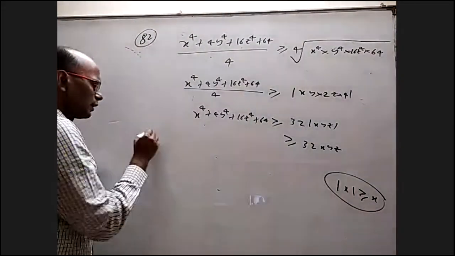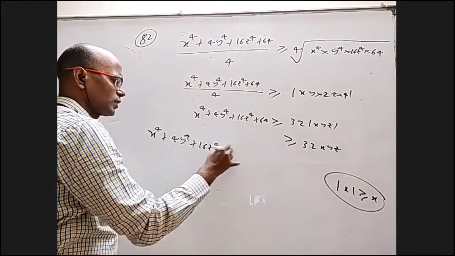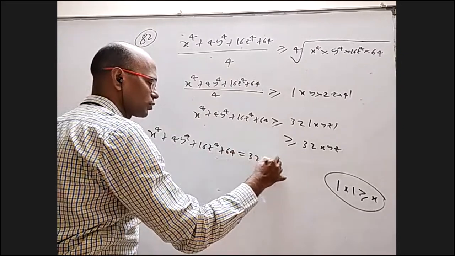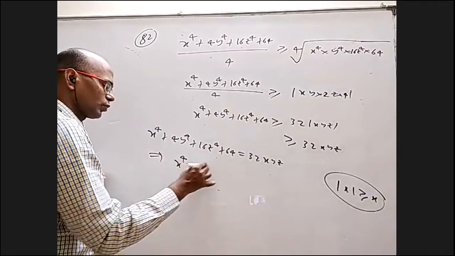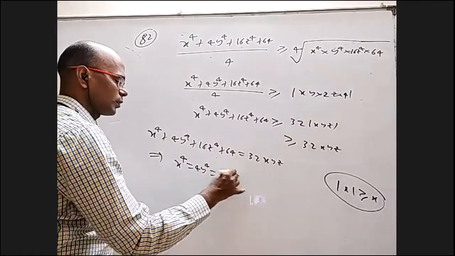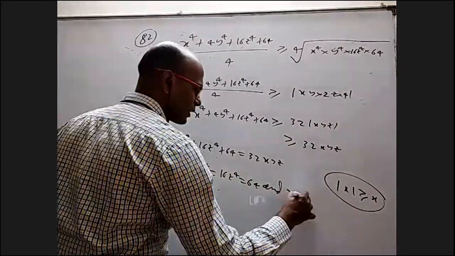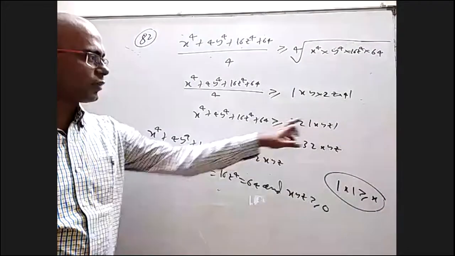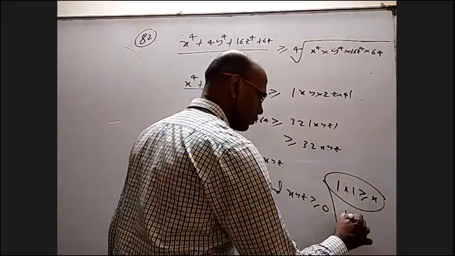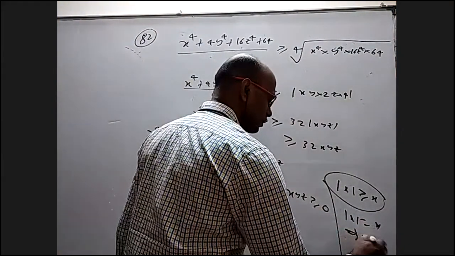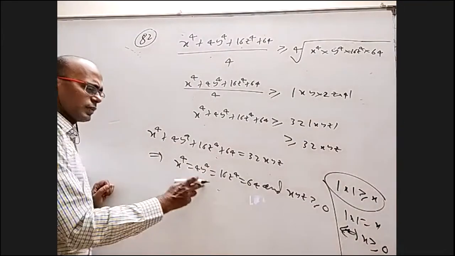So I can say x power 4 plus 4y power 4 plus 16 z power 4 plus 64 equal to 32 xyz implies x power 4 equal to 4y power 4 equal to 16 z power 4 equal to 64 and xyz greater than or equal to 0. From here to here, equality happens. For example, here I can write mod x equal to x implies x is greater than or equal to 0.